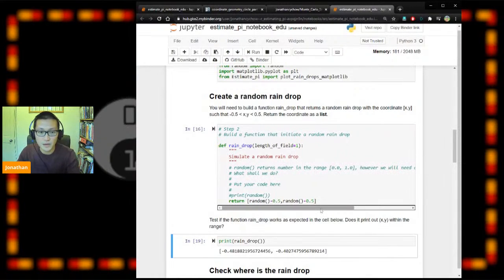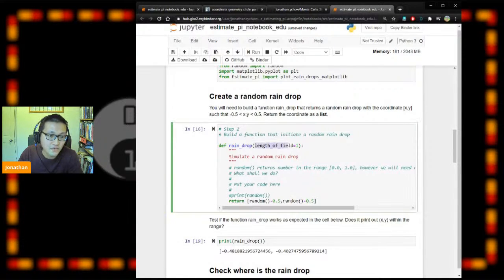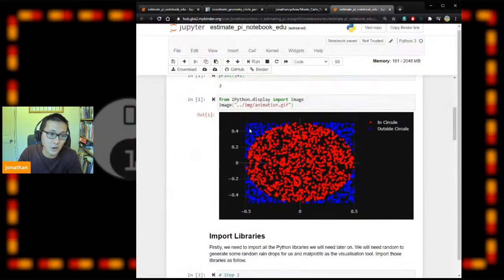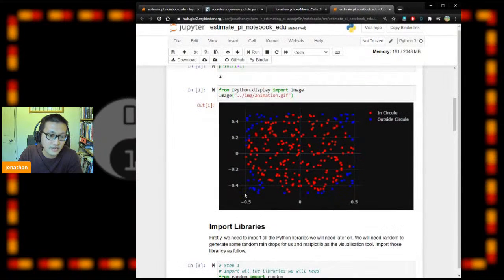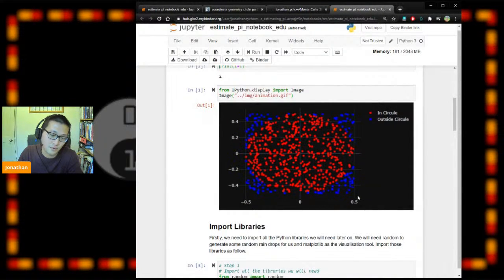But if you pay more attention to the instructions, we define length of field to be 1. Length of field is the diameter of the square field. As you can see here, it's between -0.5 and positive 0.5.